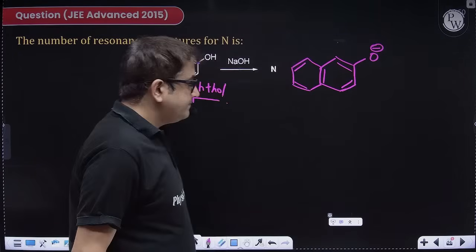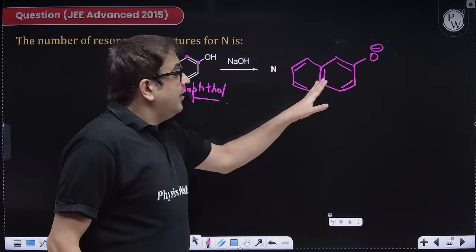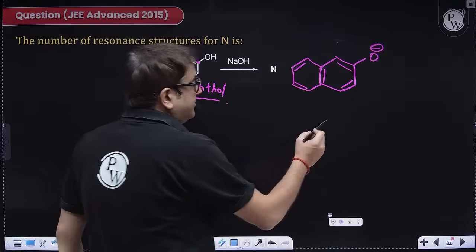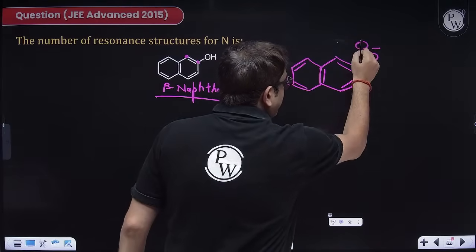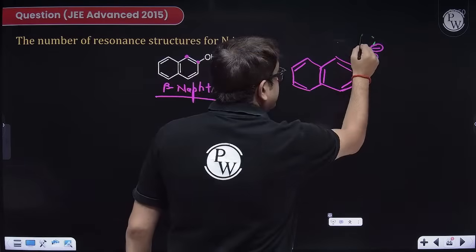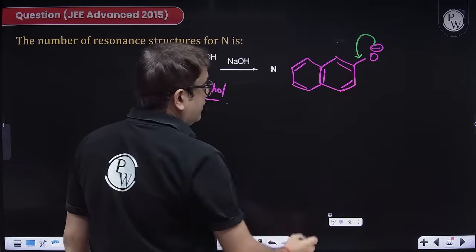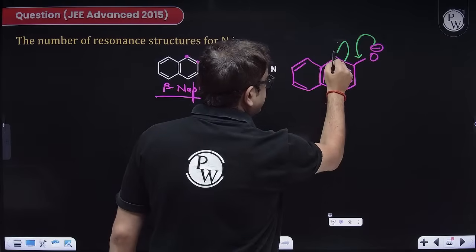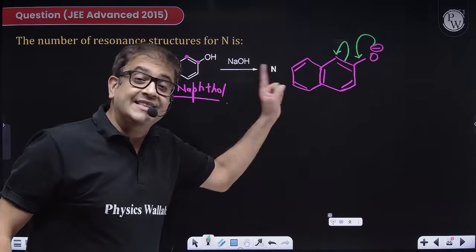Okay. So what will be the resonating structure, sir? Ultimately, first I will be moving the electron clouds. How, sir? This minus, if gone here, then I can have this electron flow, pi sigma minus.